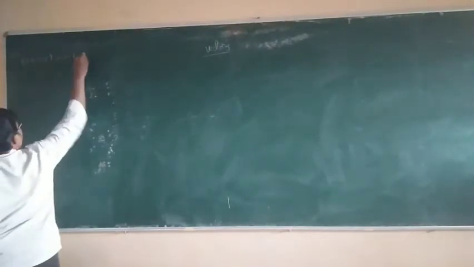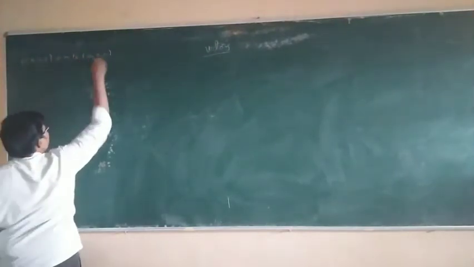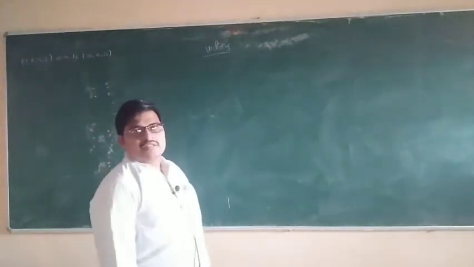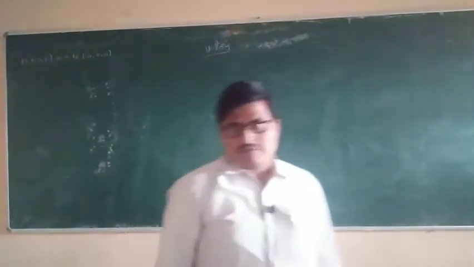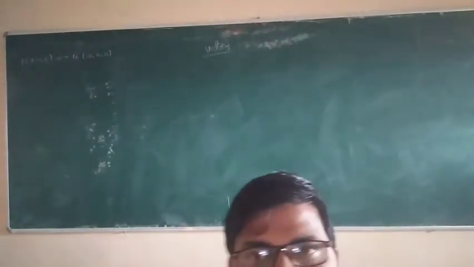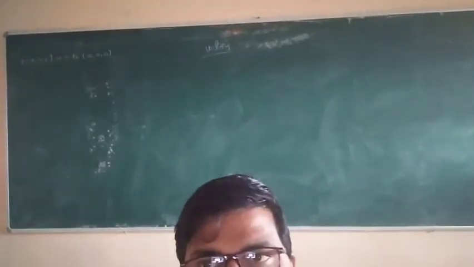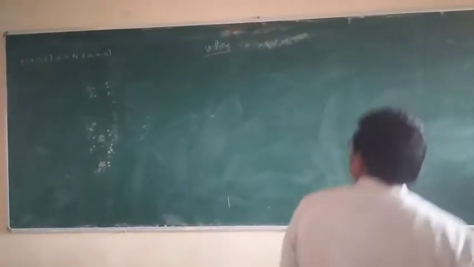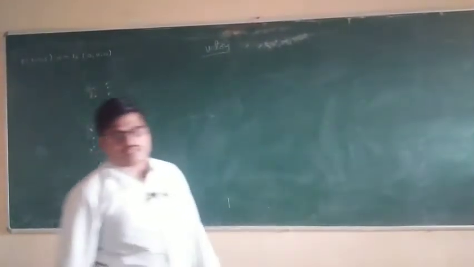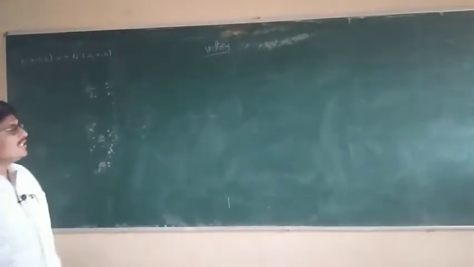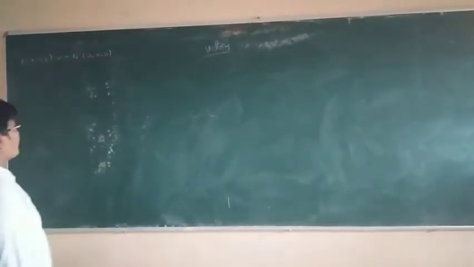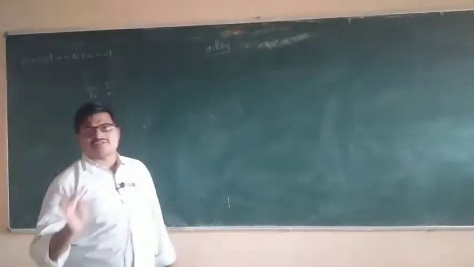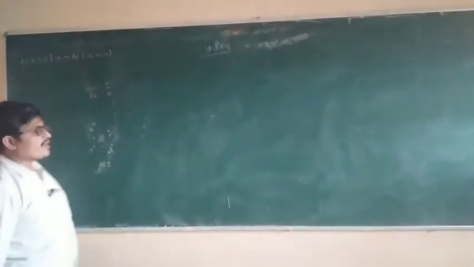Vector is always three-dimensional: X axis, Y axis, Z axis. So the position vector must be with respect to the origin.